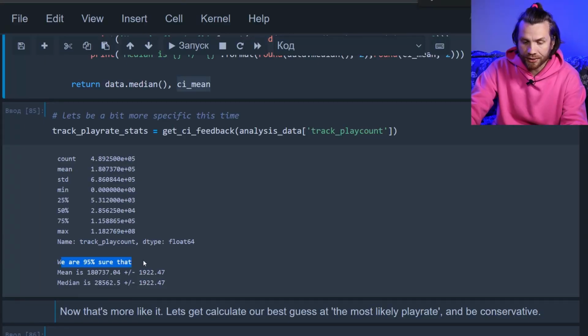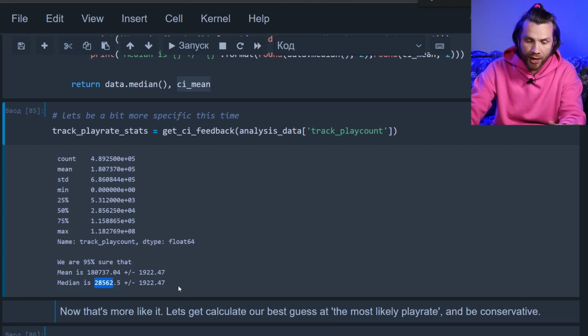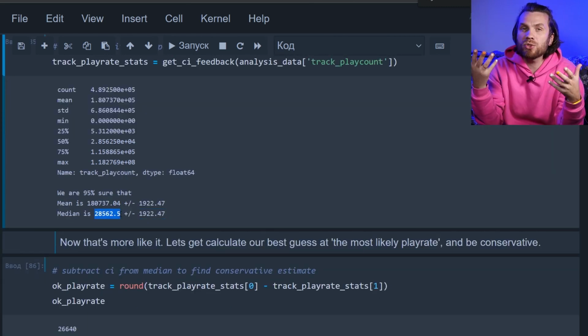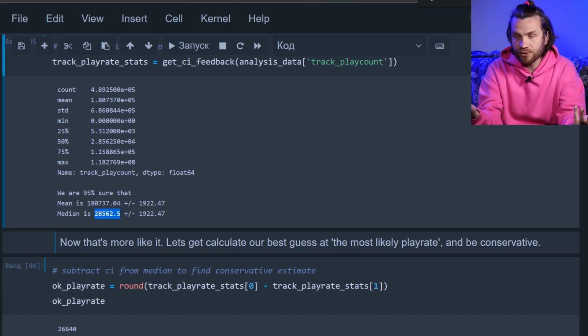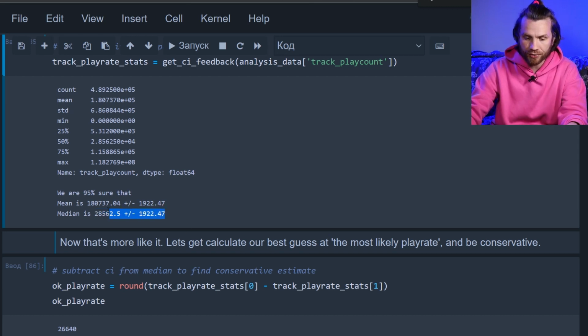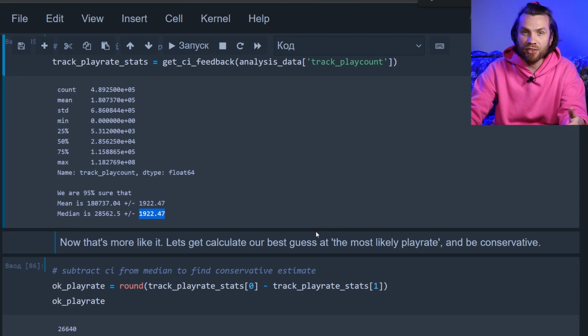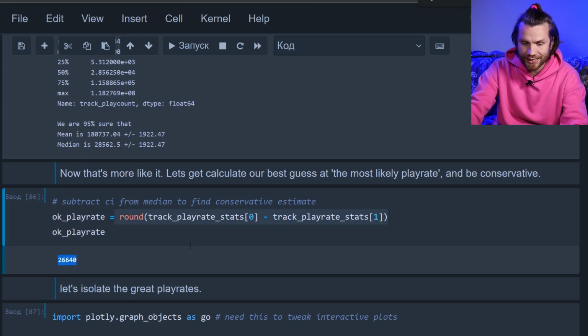We see that we're 95% sure that the median is 28,500 plus or minus a couple of thousand. That's more like it. If we take the median being the most expected play rate you're going to get if you publish something, and be conservative, we use the lower boundary of the confidence interval. So this number minus this number, we get the pessimistic expectation, the mathematical expectation of what your play rate is most likely going to be. So we do the maths and we get 26,500.